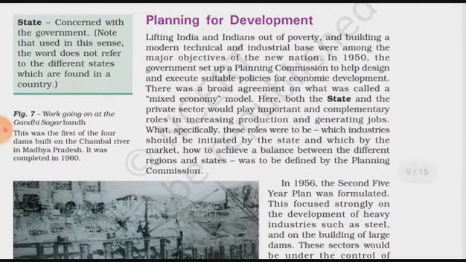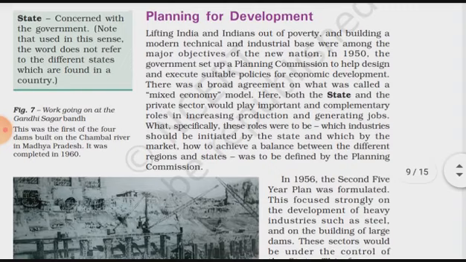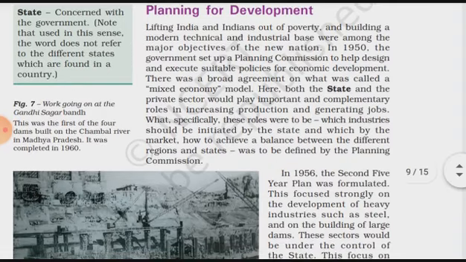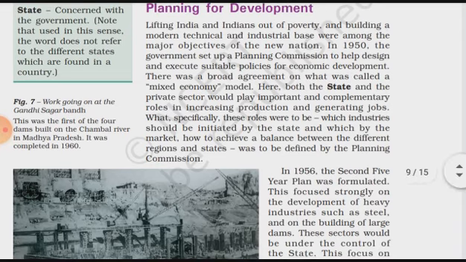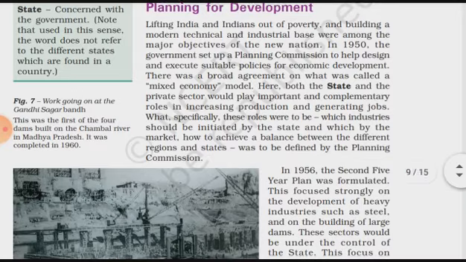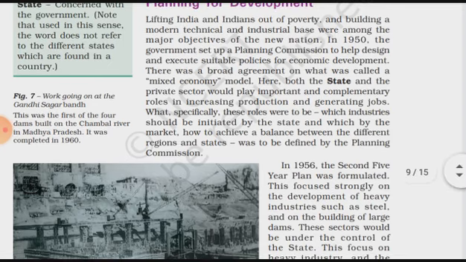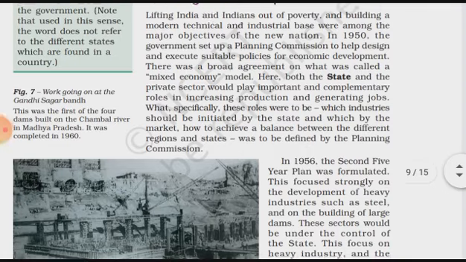After this, they have given the planning for development. For the development of the country, what sort of plans were made by the Indian government at that time? Lifting India and Indians out of poverty and building a modern technical and industrial base were among the major objectives of the new nation. For India, the main aim was to improve the condition of the country, remove poverty, and build a modern technical and industrial base. These were the main aims of our country when we got independence.